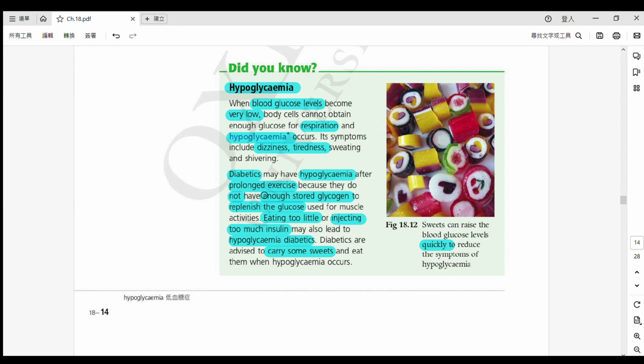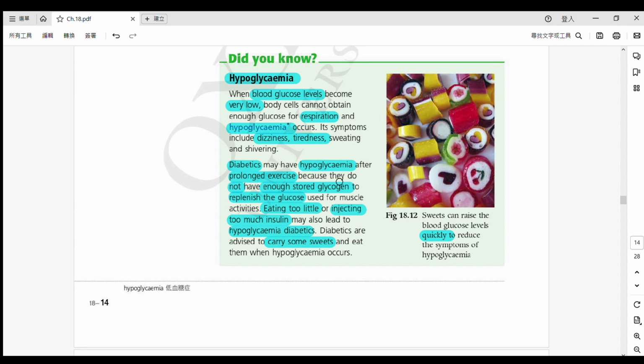Prolonged means a long time. 長期運動之後啦 they may have this hypoglycemia. Okay? Because the reason is they cannot really store glycogen, 佢哋唔會儲存到呢一個嘅 glycogen 啦, OK? Or they can't store a lot of glycogen, alright? 好啦，然之後咯，所以 therefore, the glucose is used up very quickly, 好快咁樣就會用完啦。And in that case, they do not have any glucose anymore. They do not have any more energy, and they may have this problem.